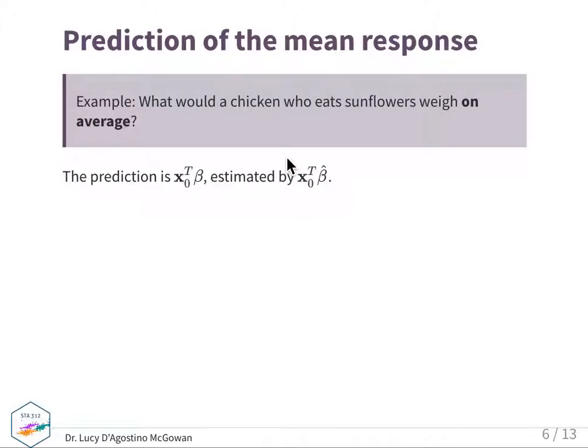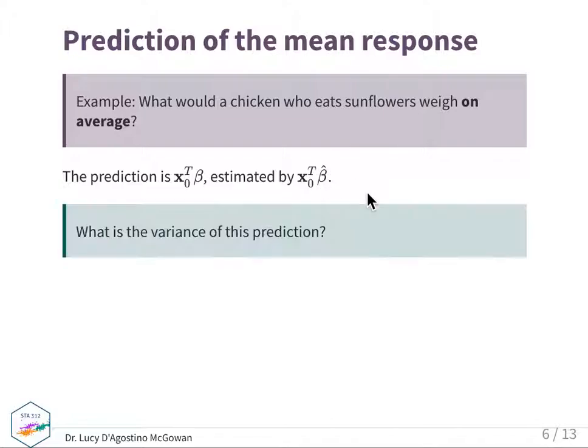Okay, so prediction of the mean response. This is that example of what would your chicken who eats sunflowers weigh on average. So the prediction is going to be x_0 transpose times beta. That's what we're trying to predict, and it's estimated by x_0 transpose times beta hat. So that's what we just did in the previous application exercise. You multiply your vector of values for your average chicken that you're interested in by your beta hat that you got from your model.